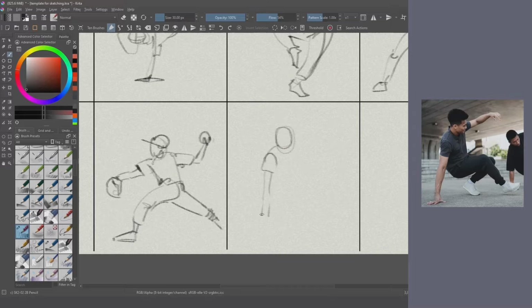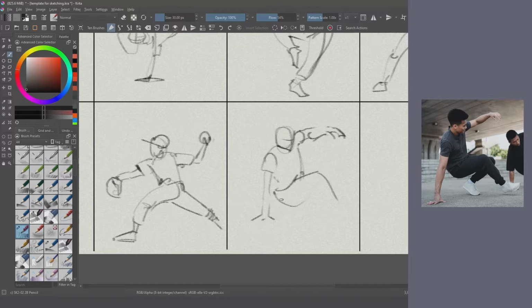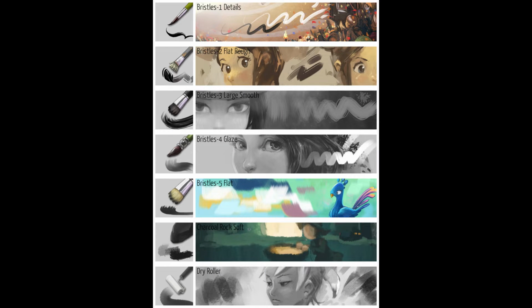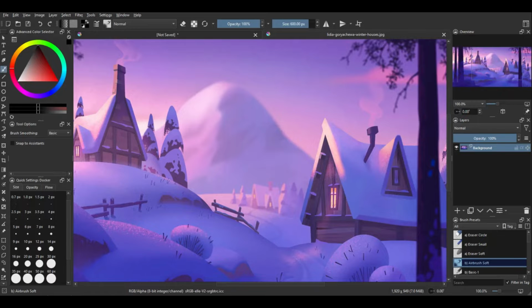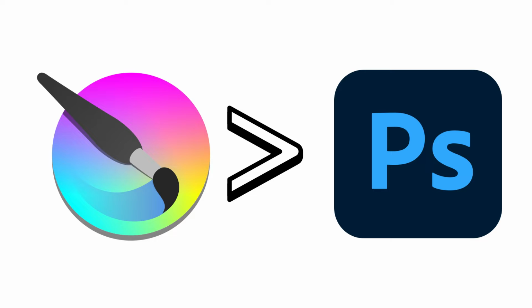Krita is a free open source software mainly focused on drawing and painting. Krita, I hope I'm pronouncing that correctly, offers a powerful brush engine that allows users to create custom brushes, including texture brushes, blending brushes, and even brushes like oils, watercolors, and charcoal. So it's perfect for concept art and imitating any art style that you want. I used it for quite a while, and I actually prefer it over Photoshop, mainly because I hate subscription-based products, but also because it's really powerful and easy to use.